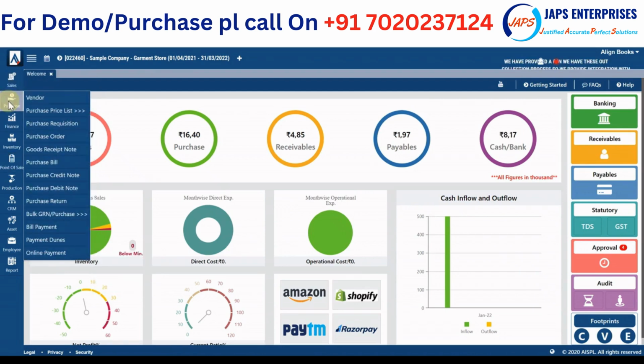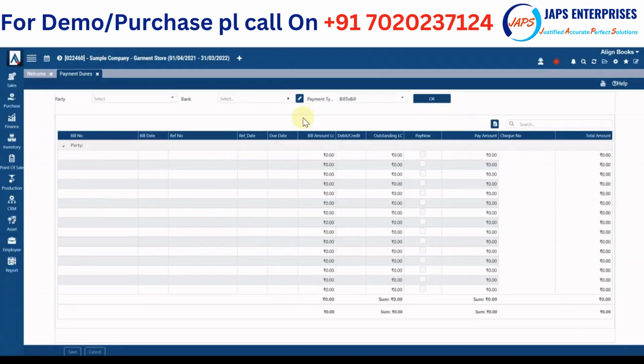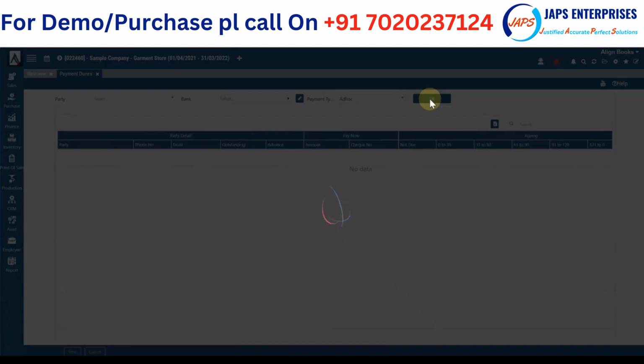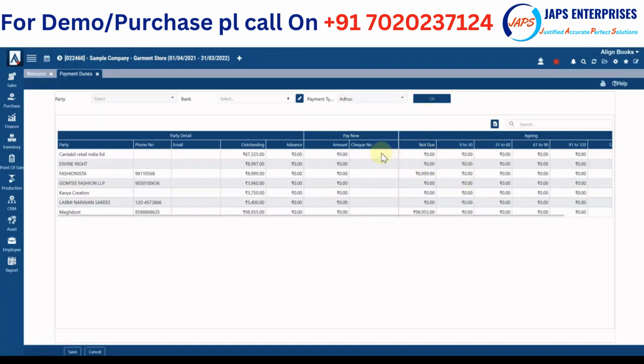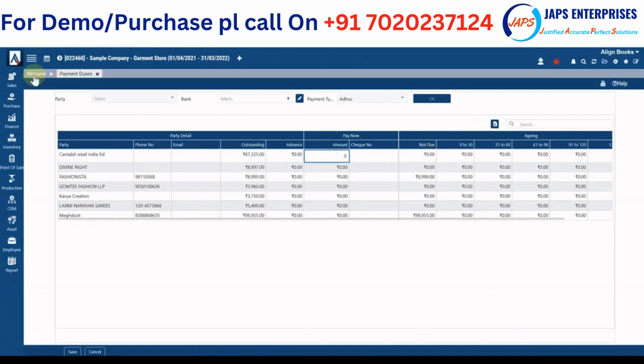If you talk about the purchase module, again, we have provided a lot of options here. You can create your vendor, you can create a purchase price list, you can start from requisition, order, GRNs, purchase invoice, credit note, debit notes, bulk GRN you can generate, then make your bill payment. And for bulk payments, we have provided a very beautiful option of payment dues, where you can simply click on this option and you can choose whether you want to make bill to bill payment or ad hoc payment, and you can simply select and make payment to multiple vendors in a single go.